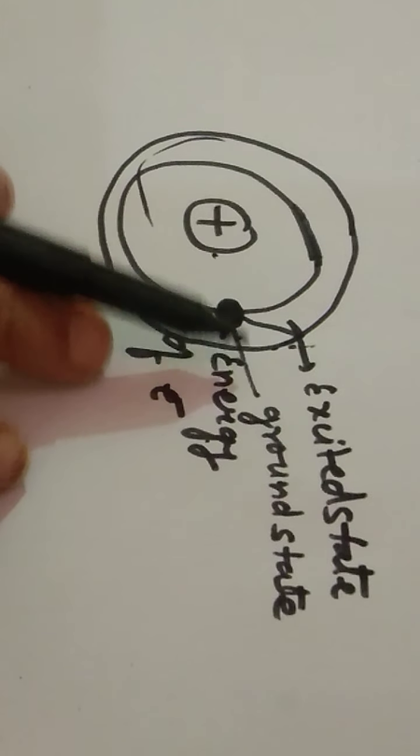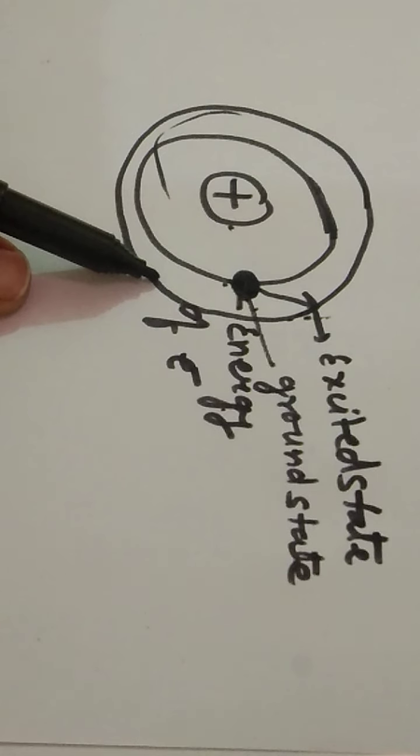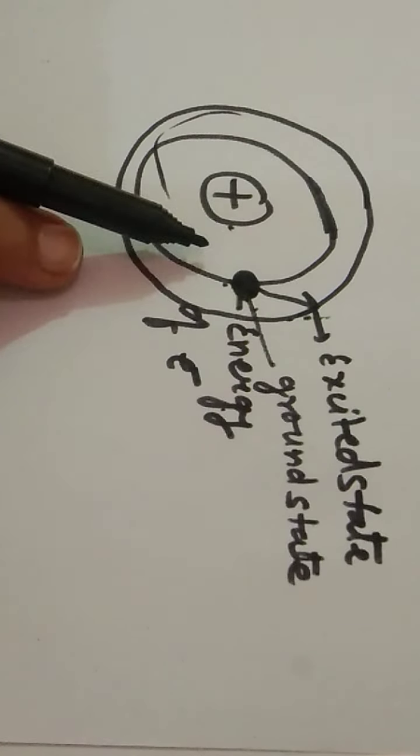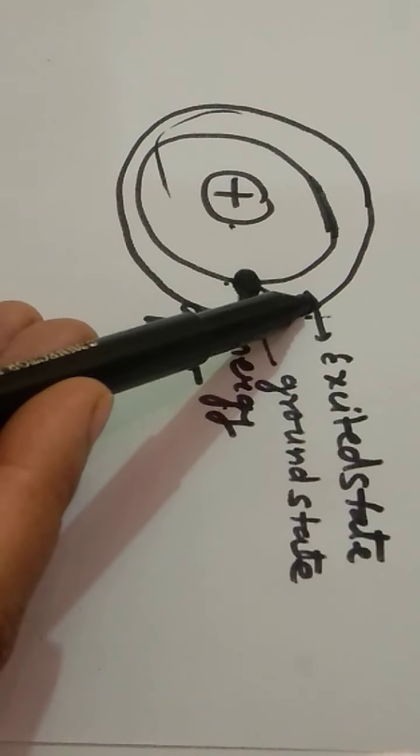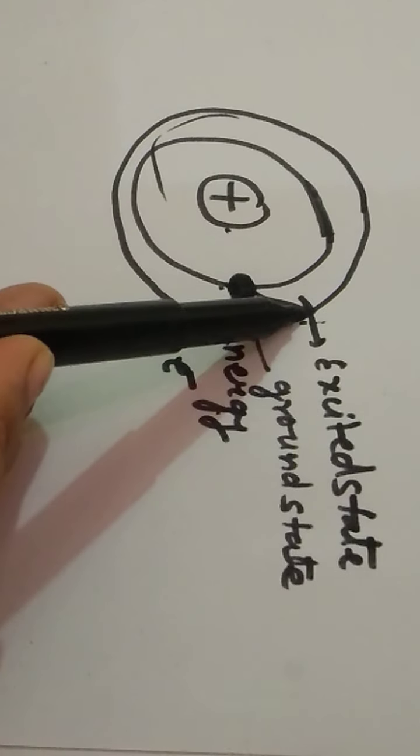But after some time, when you remove the source of energy, when you remove the temperature that you are providing, when you remove the electricity that you are giving to this atom, what happens? Again, this electron jumps back to the ground state from the excited state.